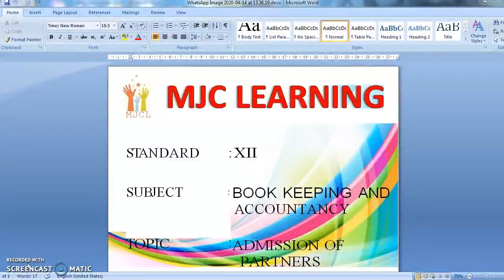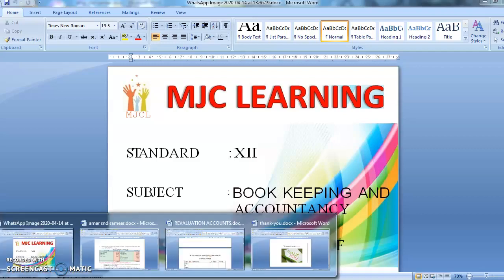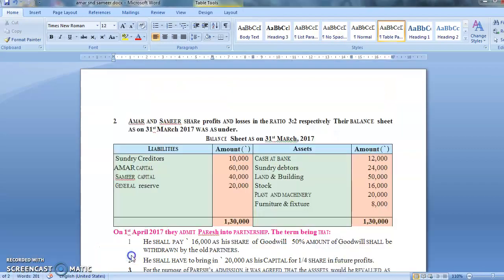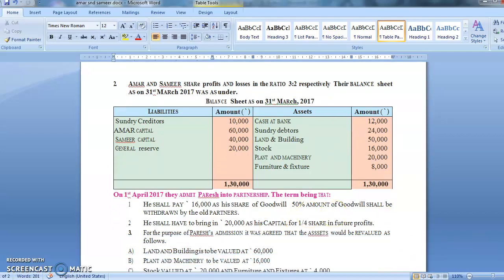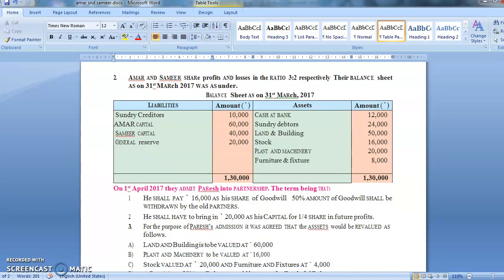Today I am going to teach you the subject bookkeeping and accountancy, and our topic is admission of partners. We have already solved one problem of admission of partners. In that, the question demanded you to prepare a ledger account. Now today we are going to do one more problem. Let's read the problem first.